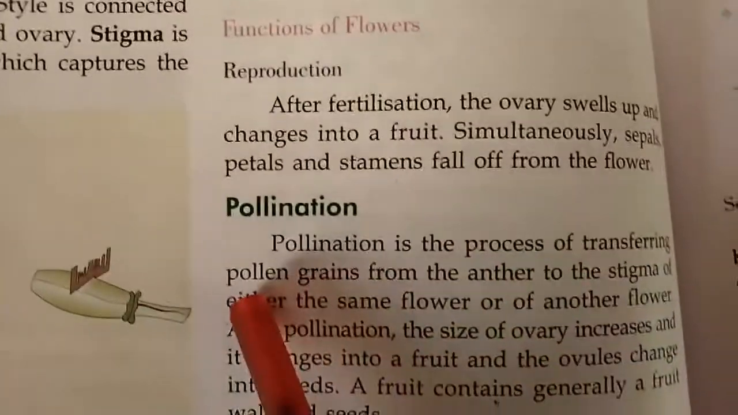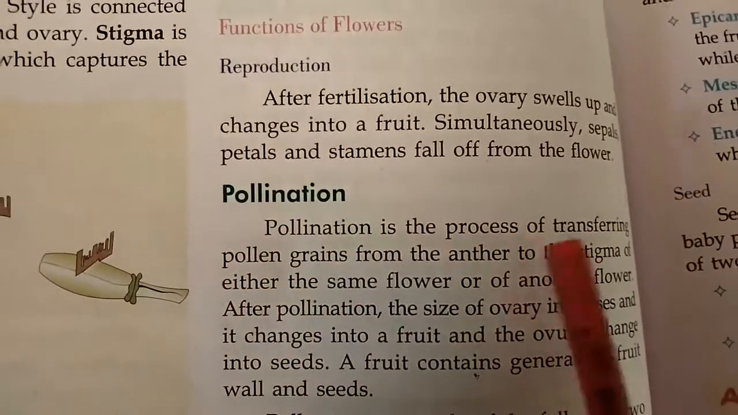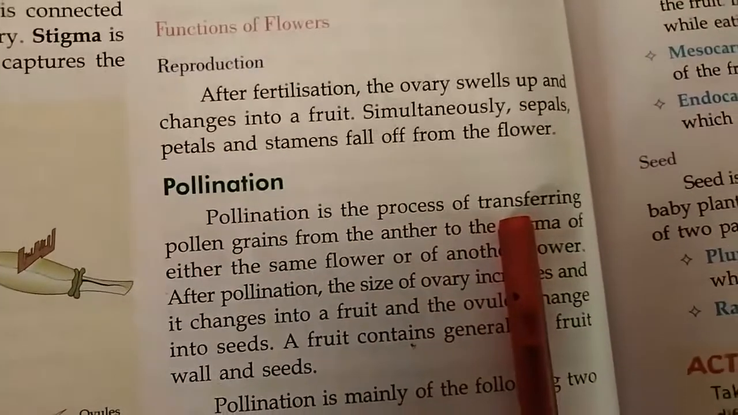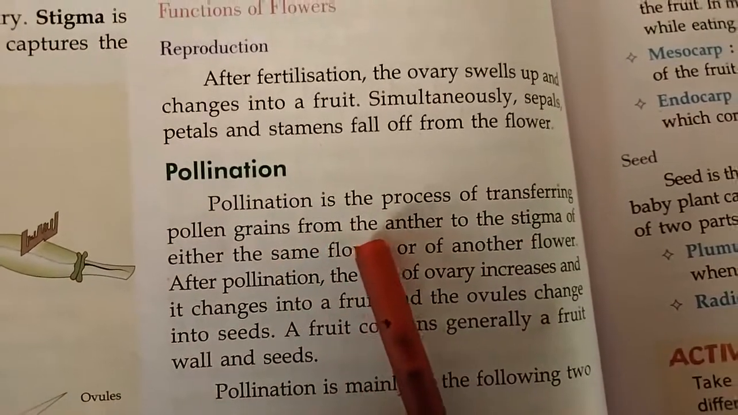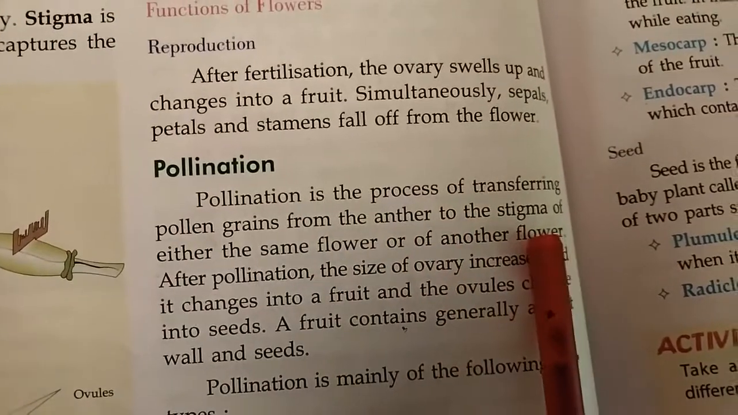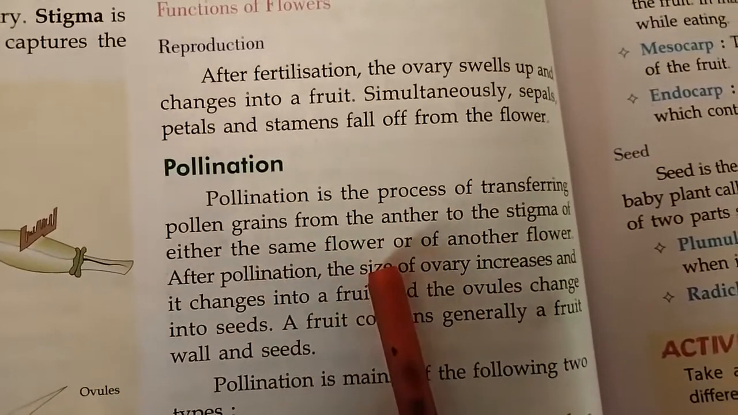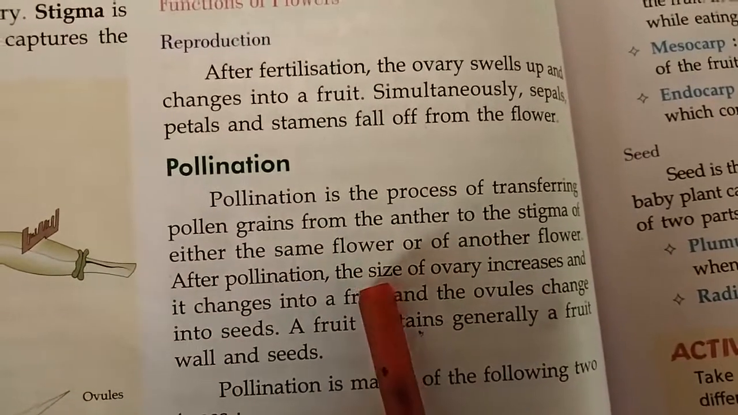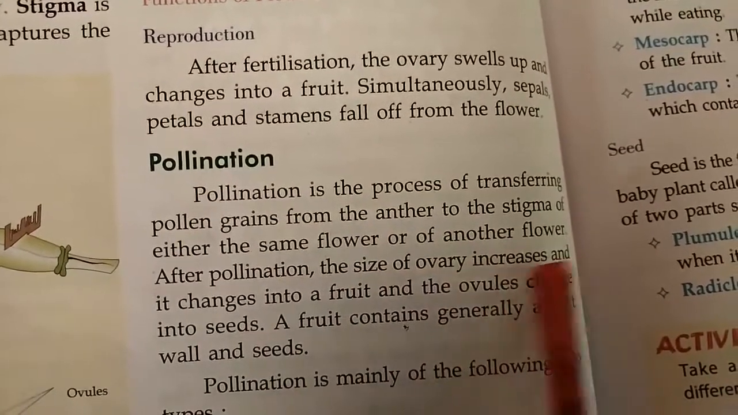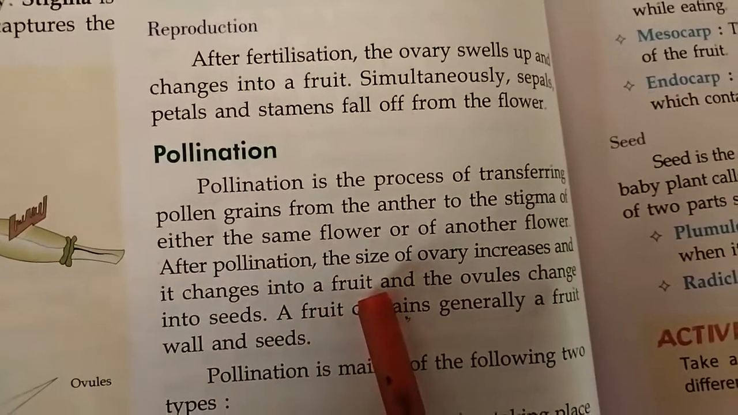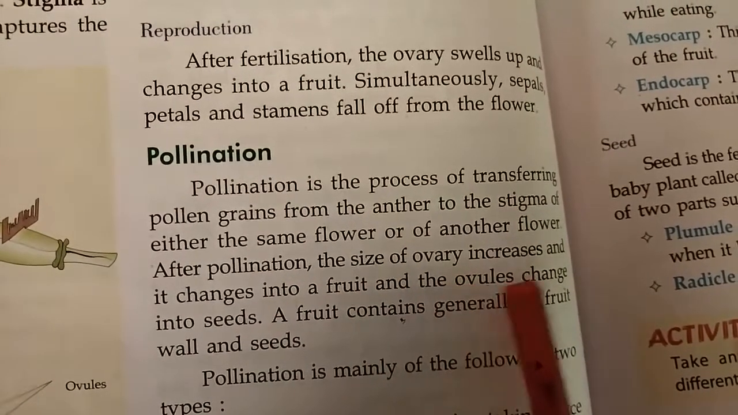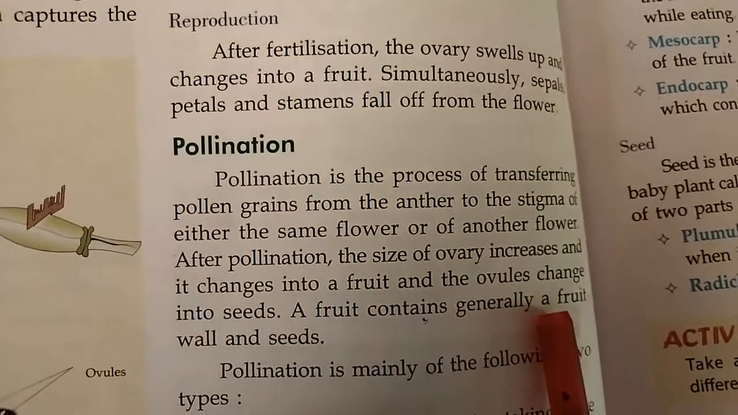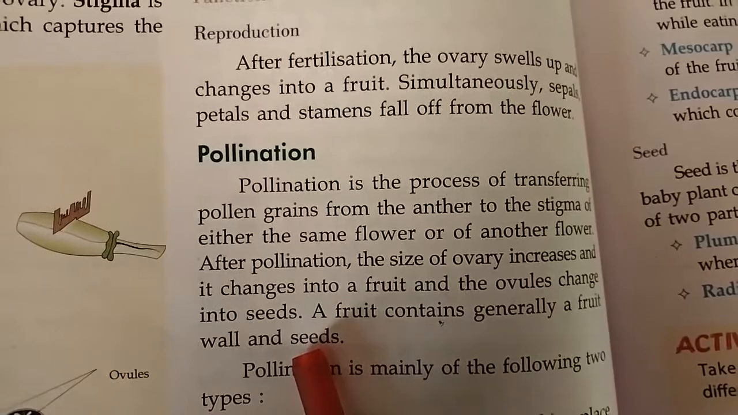Then we have pollination. So what is pollination? Pollination is the process of transferring pollen grains from the anther to the stigma of either the same flower or of another flower. After pollination, the size of the ovary increases and it changes into a fruit, and the ovules change into seeds. A fruit generally contains a fruit whorl and seeds.